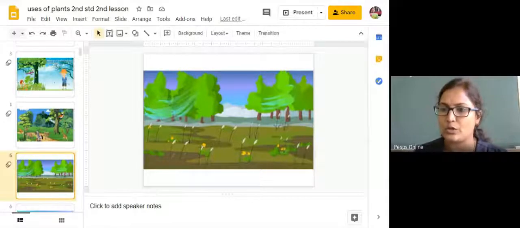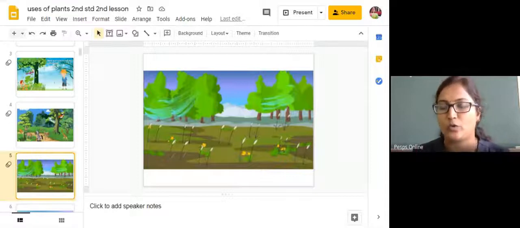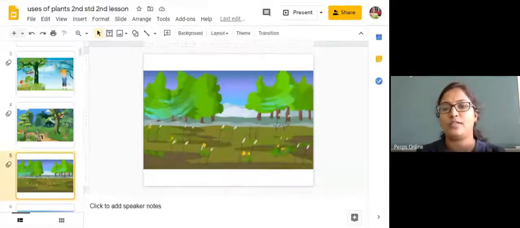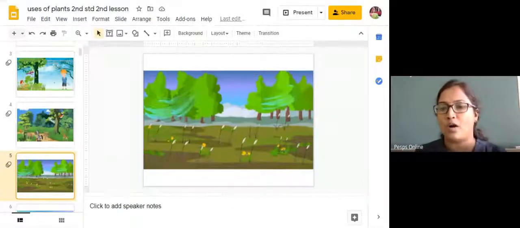Those trees are going to provide us oxygen. Oxygen level will be more in the forest, or where you can see more greenery. Where you can see more green plants, there you can get fresh air with the maximum amount of oxygen.